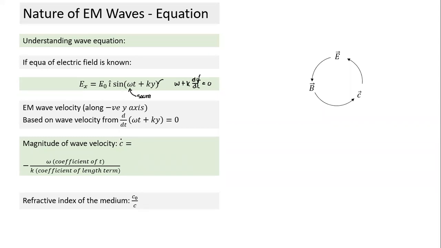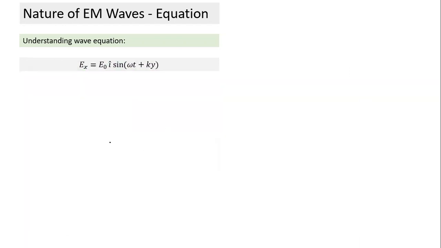Now, once I have this velocity, since it is not light but an EM wave, we should use the term EM wave. If this equation is given and these values are known, I can find out the magnitude of C, and I can find out the refractive index of the medium also from this equation. Refractive index also can be found.